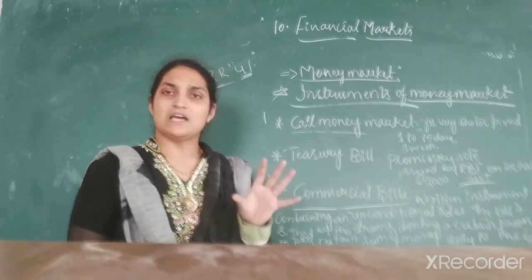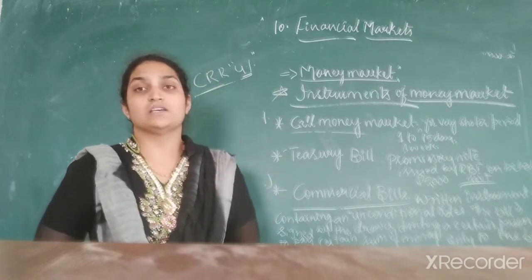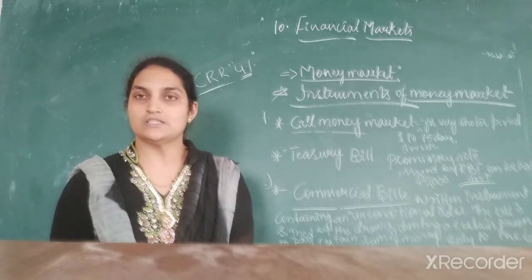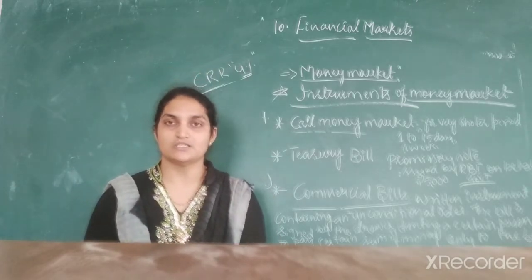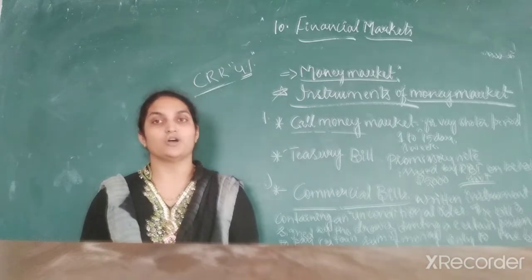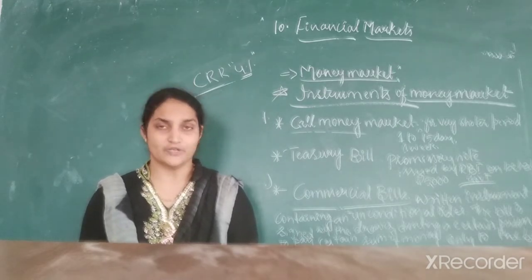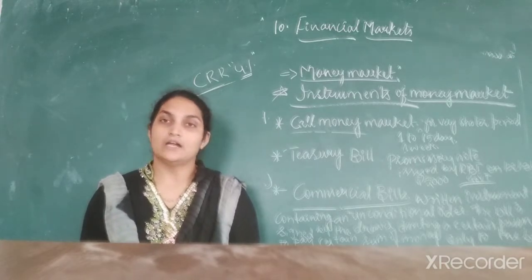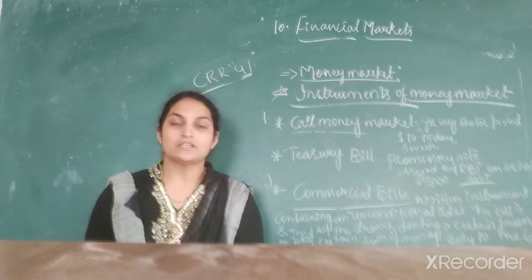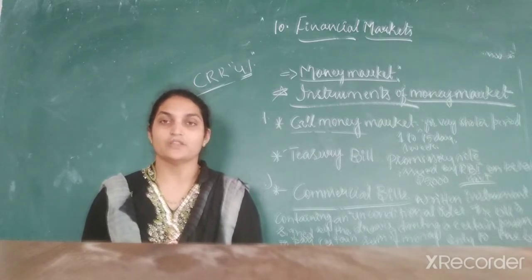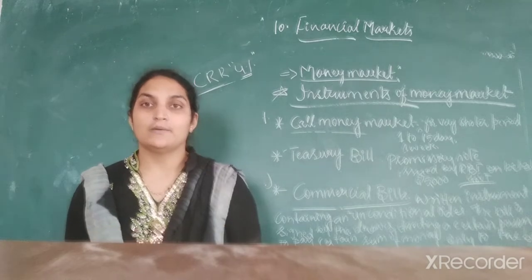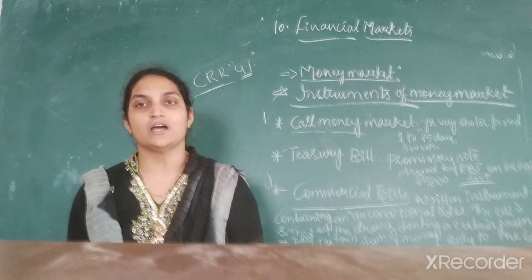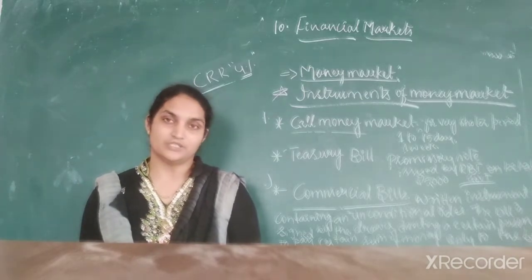Commercial bills arise when a firm sells goods and services on a credit basis. If a person sells goods and services on credit, then that person draws a bill. That is called a commercial bill. The seller, that is the drawer, will sign on the bill. That bill says the buyer has to pay a certain sum of money on a future date, after completion of 30 days or 90 days. That is what a commercial bill is.